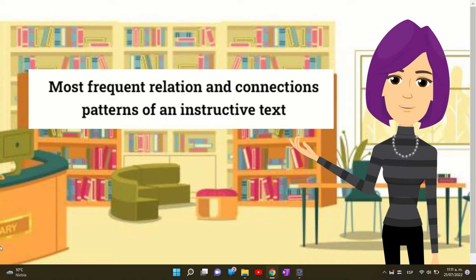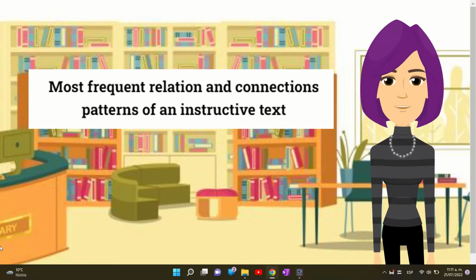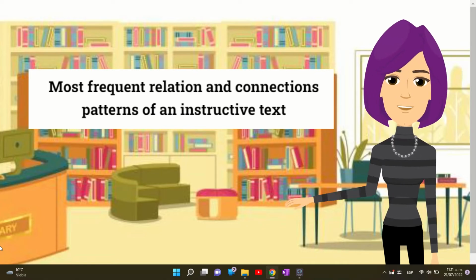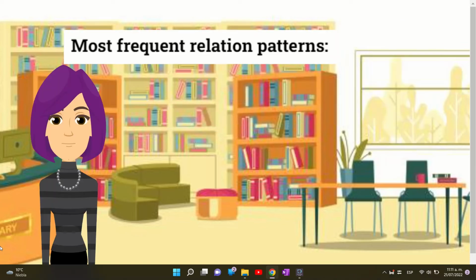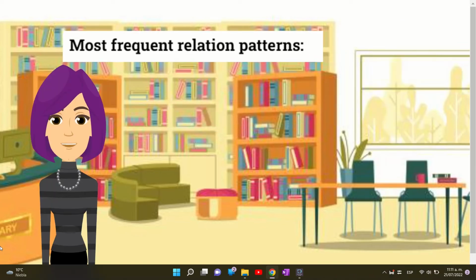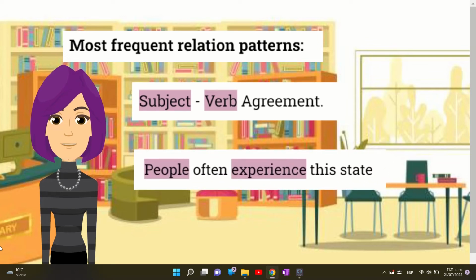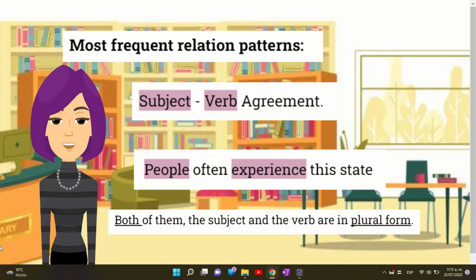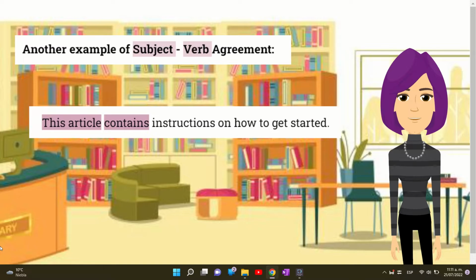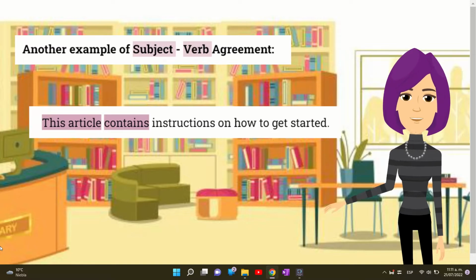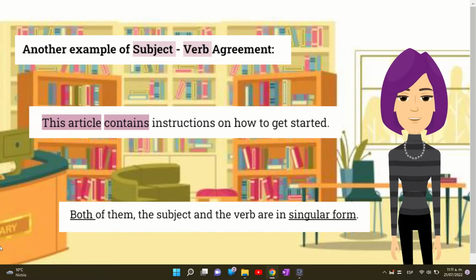Finally, we are going to analyze and exemplify the most frequent relations and connections of this instructive text. Regarding relations, we can find two examples of subject-verb agreement. Here, the noun people is in plural form. Consequently, the verb experience is also in the plural form. Therefore, there is a subject-verb agreement. In the next example, the noun article is in the singular form, and the verb contains agrees with the form of the noun.